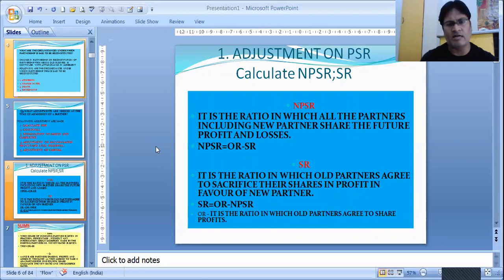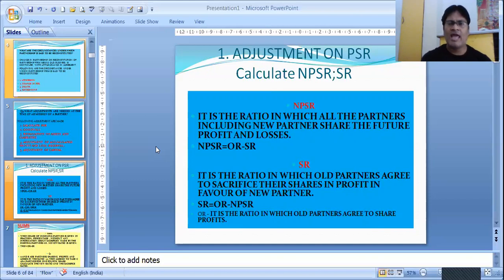The first part, calculation of PSR or adjustment on PSR, first part of the entire admission. We need to calculate either sacrificing ratio or new profit sharing ratio.